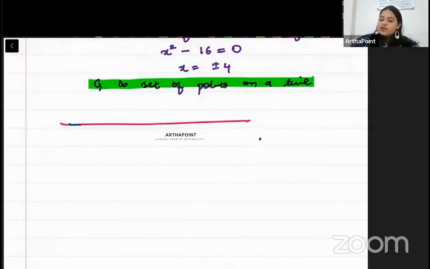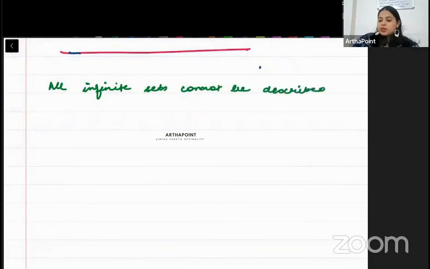Okay, beta, please write this down: all infinite sets cannot be described in roster form, because elements don't follow any pattern. For example, the set of real numbers cannot be described in the roster format. It won't be possible to define real numbers in roster format.